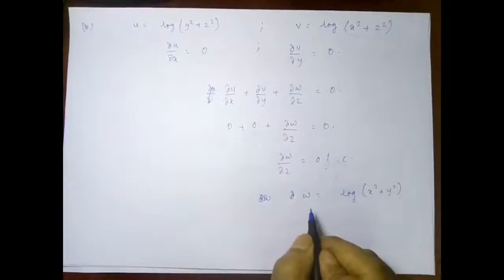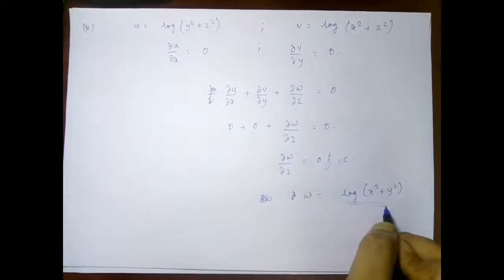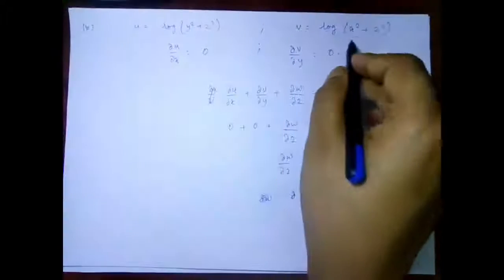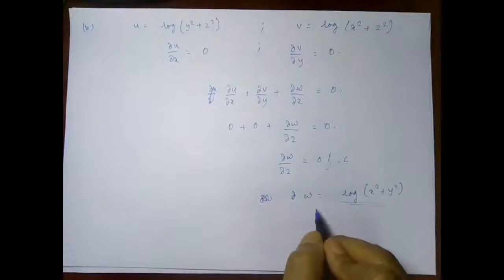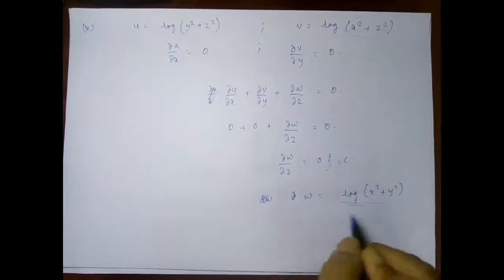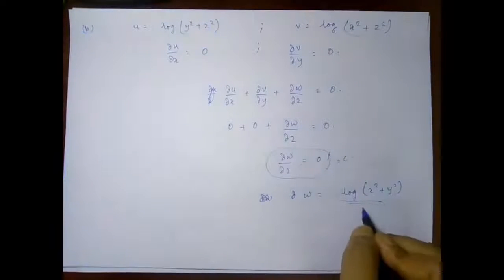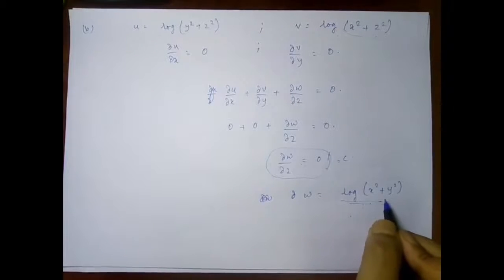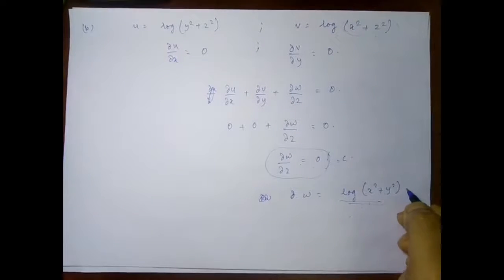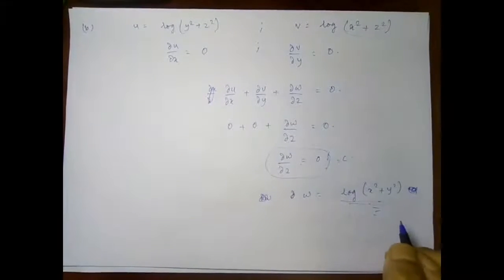Now just think one thing, if this is the constant term and we have symmetry in both the cases, then if we differentiate this one with respect to z, we will again get 0, and del w by del z will be equal to 0. So therefore w can be log of x square plus y square, and for our safety we can write plus f of xy, but we don't need to write it in this case. So that was all regarding the first part of the fluid kinematics.